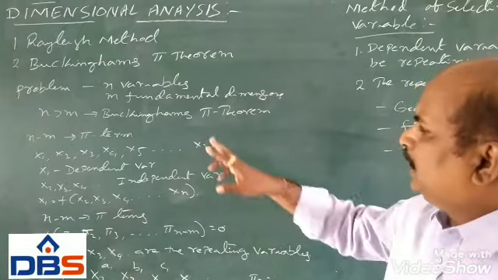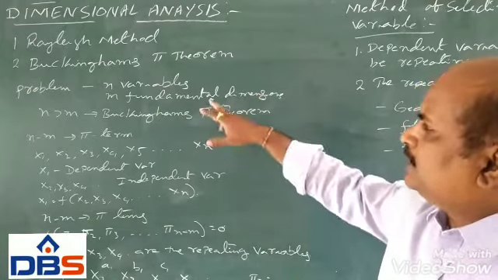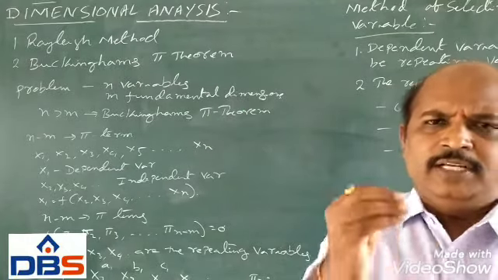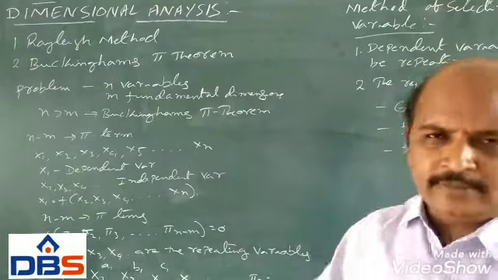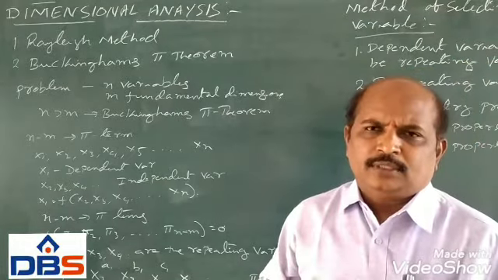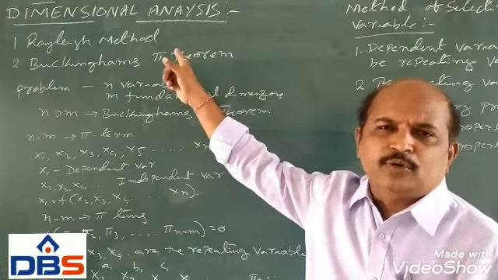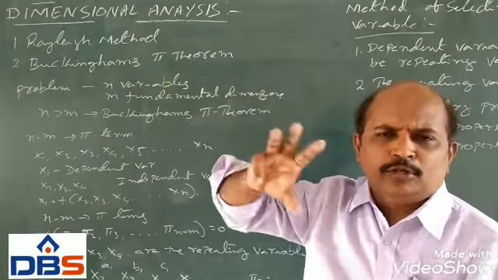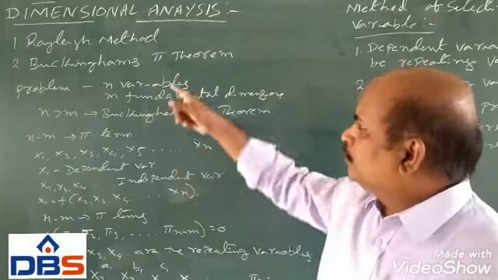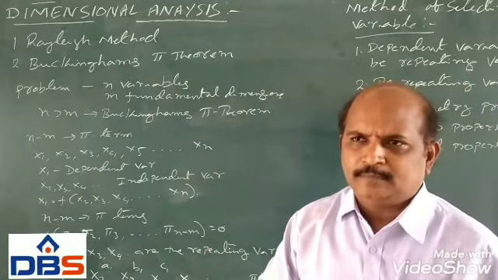Because any problem contains n variables. If the number of variables is very small, we can use Rayleigh's method. If the number of variables is larger, Rayleigh's method becomes laborious and confusing. In such cases, we go for the Buckingham Pi theorem.